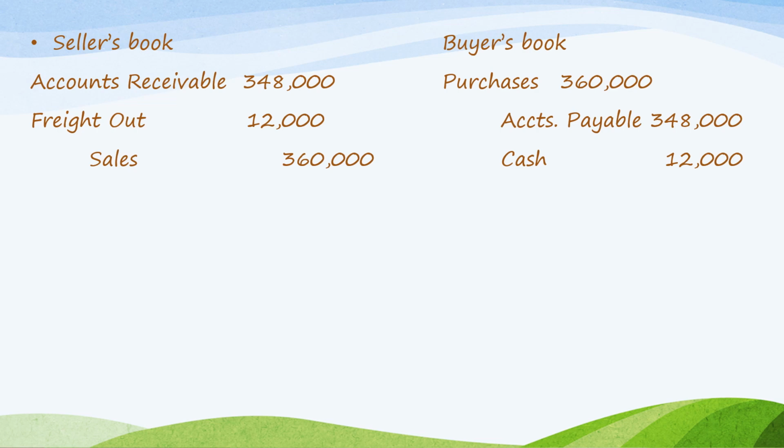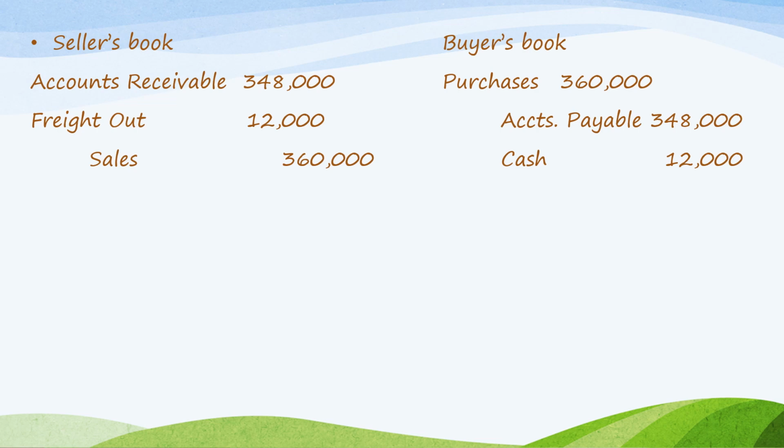On the buyer's book, the value of the purchases is 360,000 as we computed on the previous slide. But its accounts payable is 348,000, payable to the seller, because it paid the freight which should have been the responsibility of the seller, because the freight term is FOB destination.